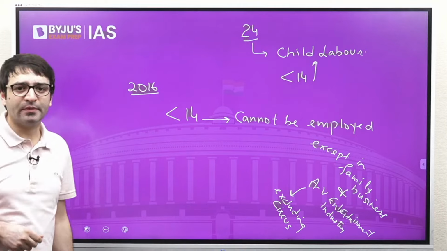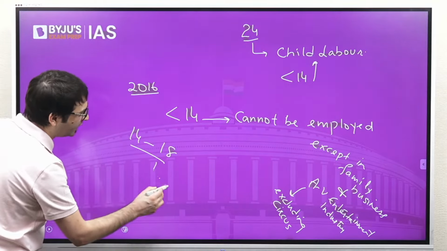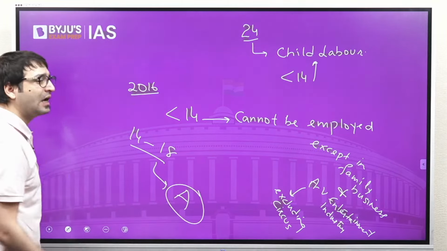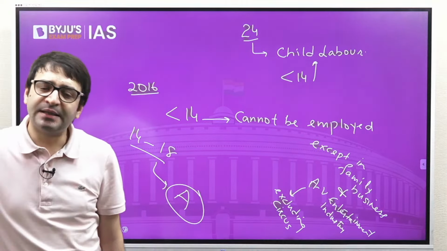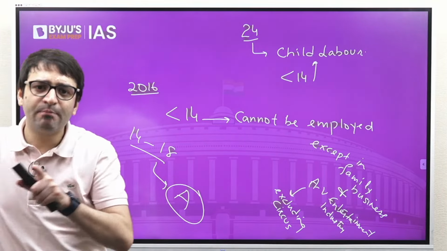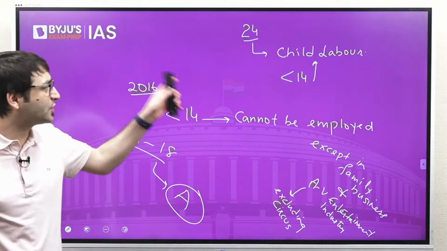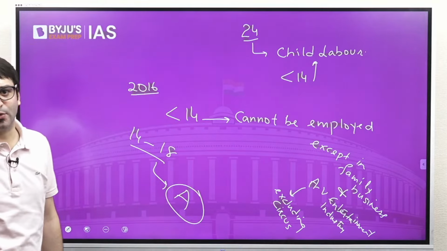And for the first time, this law talked about children in the age group of 14 to 18 who are known as adolescents. And these adolescents can work in non-hazardous industries, but these adolescents cannot work in hazardous industries. That's what this 2016 law talks about.